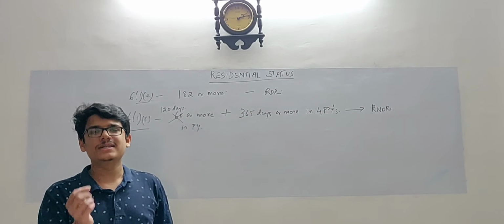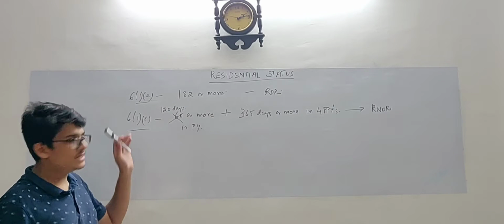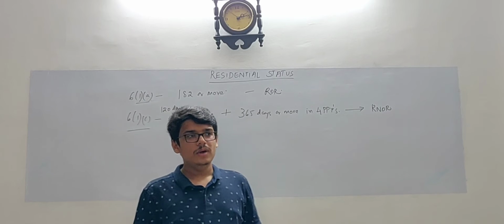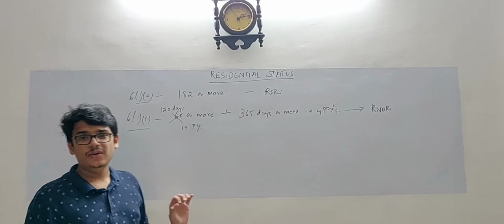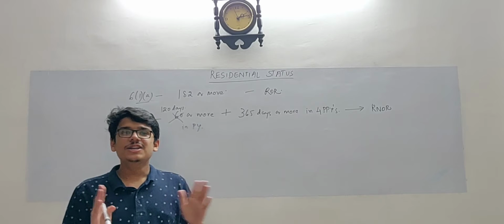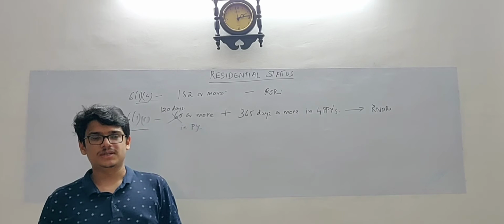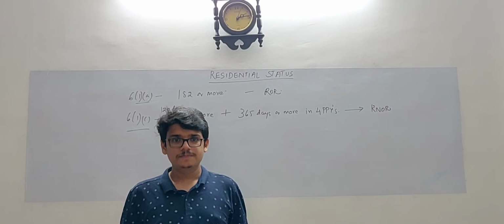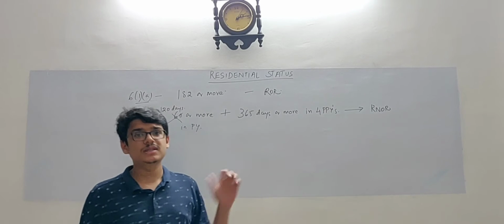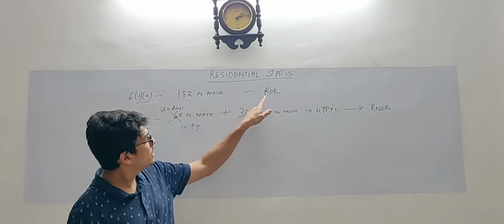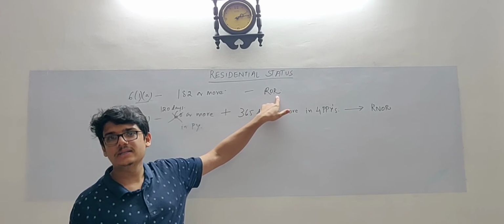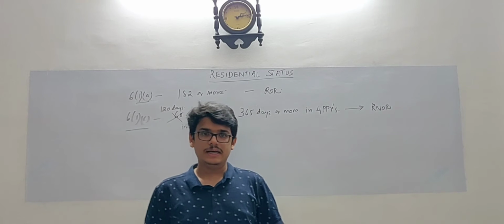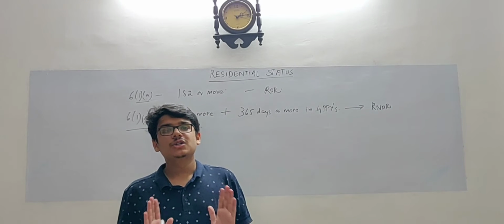And if such persons become resident by virtue of section 6(1)(a), they shall be deemed as resident and ordinarily resident. However, if they become resident by virtue of section 6(1)(c), they shall be called a resident and not ordinarily resident. Now, by this amendment, we understand one thing, that the additional conditions are not applicable for such persons. We already had some additional conditions before the amendment, which are still applicable, but for these persons now it doesn't apply, because we already know when will they be called a resident and ordinarily resident, and when will they be called a resident and not ordinarily resident. So for them, additional conditions don't apply.